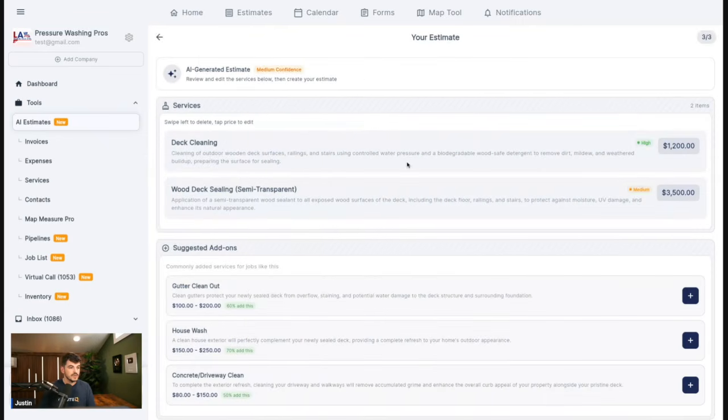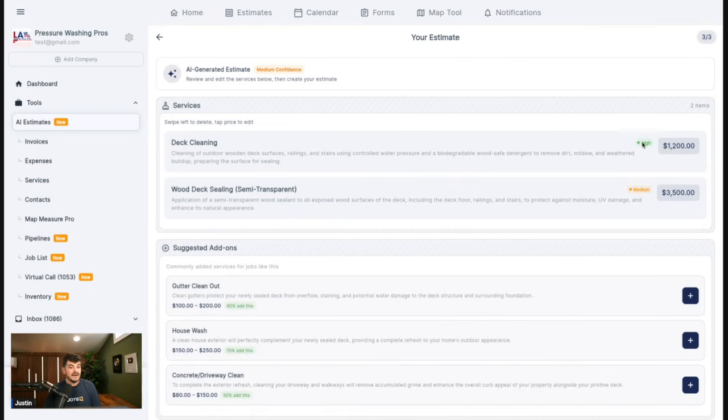All right, so here's our quote. As you guys can see, AI generated, medium confidence, it's going to give you a confidence score up here. So review and edit the services below, then create your estimate. So first of all, it did our services, right? We have a deck cleaning, we have a wood deck sealing, which is semi-transparent, and it gave us descriptions for both of those. So cleaning of outdoor wooden deck surfaces, and so on.